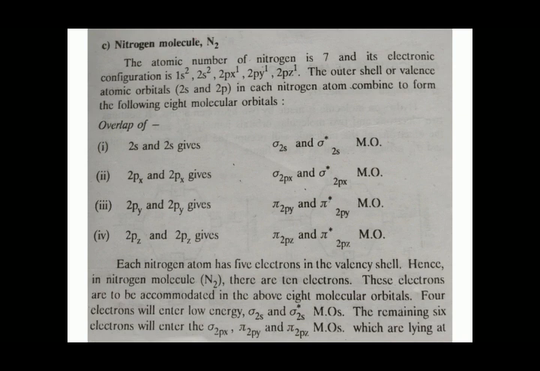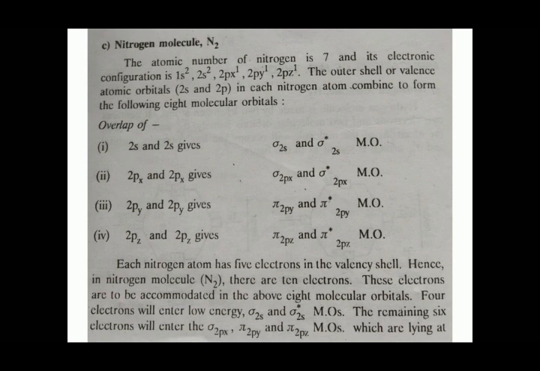Each nitrogen atom has 5 electrons in the valence shell. Hence in the nitrogen molecule N2 there are 10 electrons. These electrons are to be accommodated in the above 8 molecular orbitals. 4 electrons will enter the low energy sigma 2s and sigma star 2s molecular orbitals.